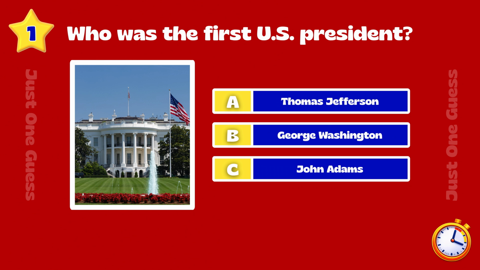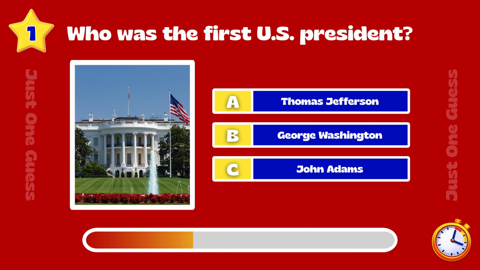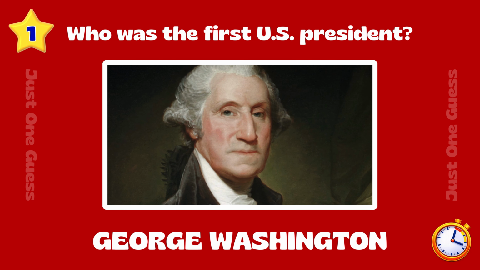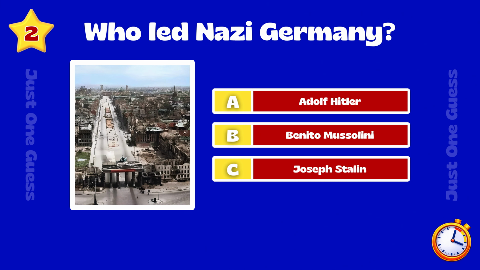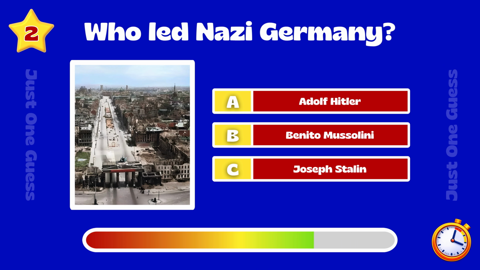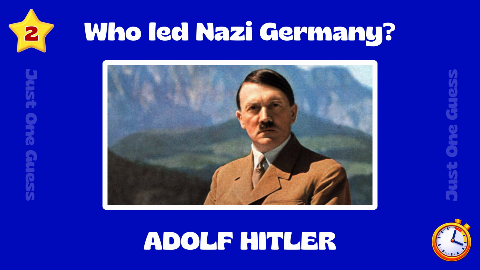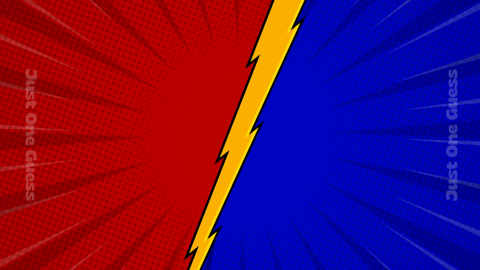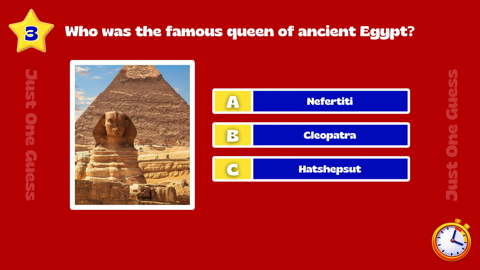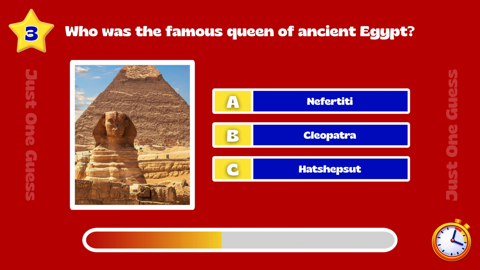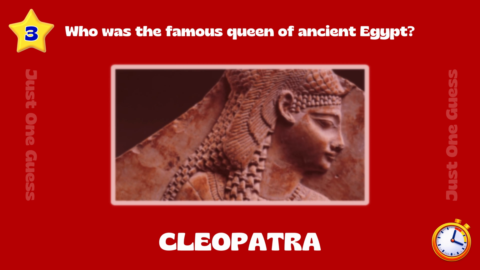Who was the first U.S. president? George Washington. Who led Nazi Germany? Adolf Hitler. Who was the famous queen of ancient Egypt? Cleopatra.